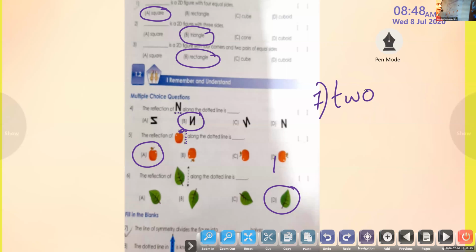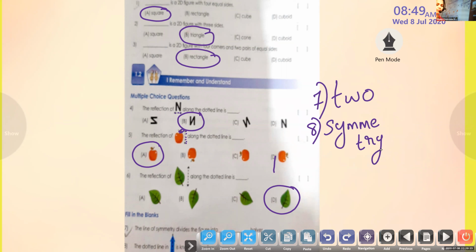So next, Ashwal, can you unmute and read question number 8? The dotted line is known as the line of dash. Line of symmetry. Okay, what's the answer? Line of symmetry, don't make it lion, everybody will run, they will be scared. Symmetry. Look at the spelling of symmetry.